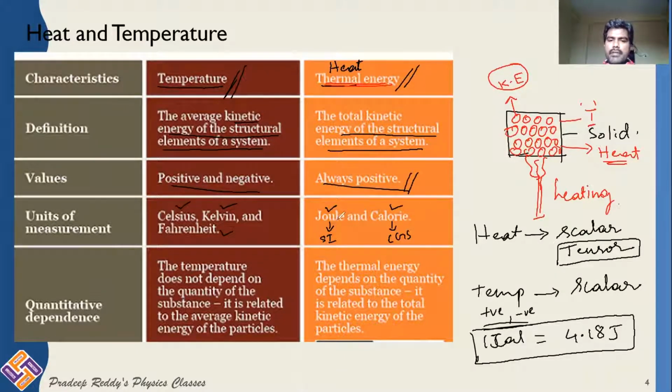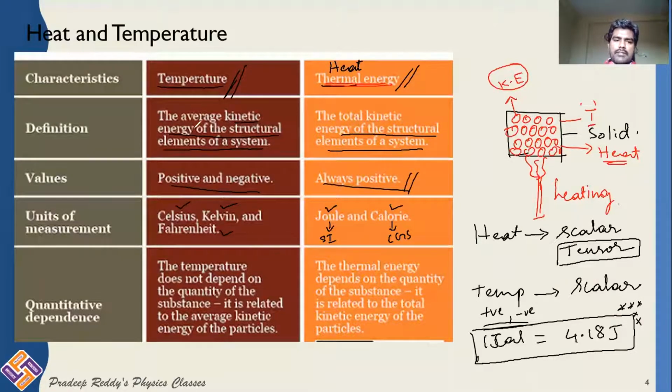That is the relation between CGS and MKS unit of heat energy. Joule is defined in SI system. SI system and MKS system both have the same unit. Calorie is the unit in CGS system. You should remember this because we will be using this relation in solving problems to convert calorie to joule.